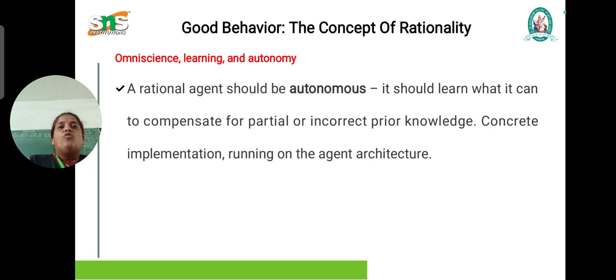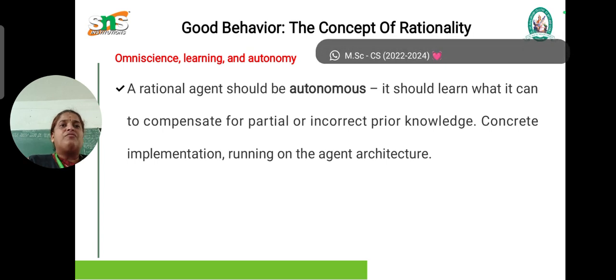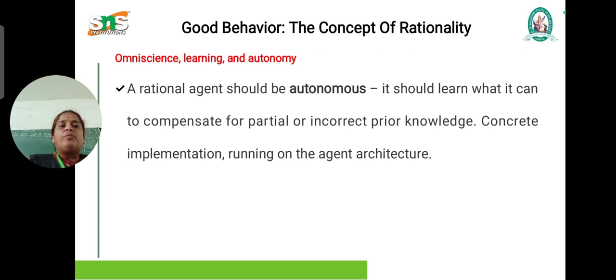Next, omniscience, learning and autonomy. A rational agent should be autonomous. It should learn what it can to compensate for partial or incorrect prior knowledge, concentrating on the implementation running on the agent architecture.